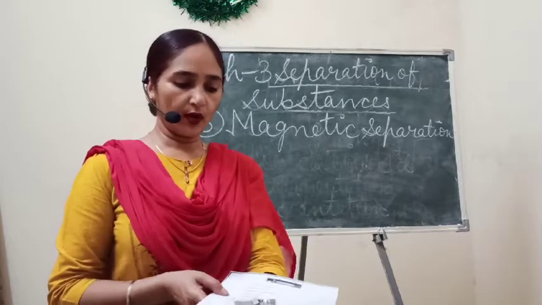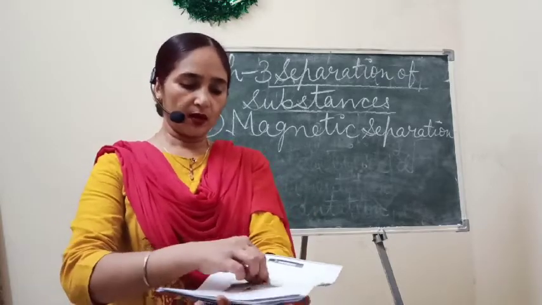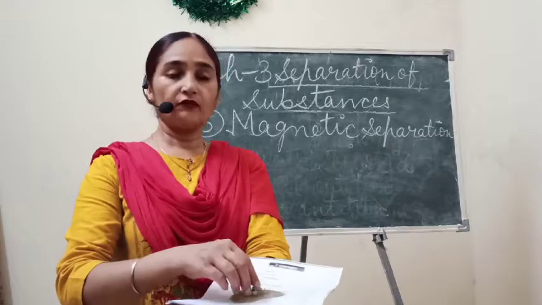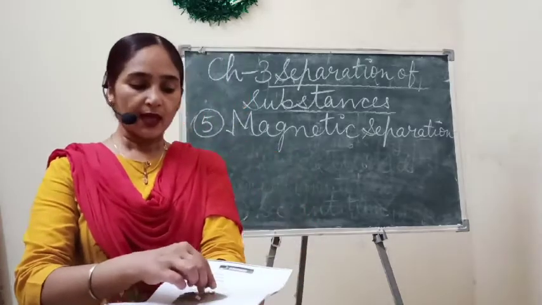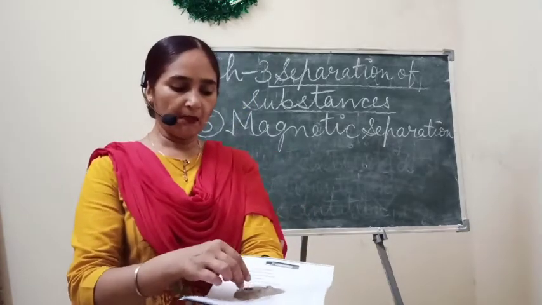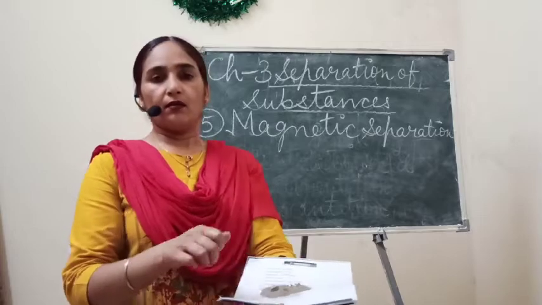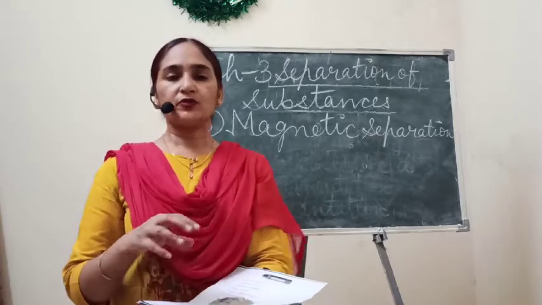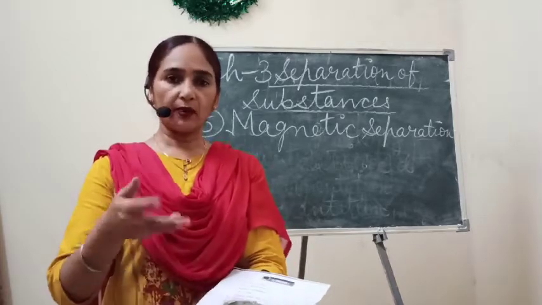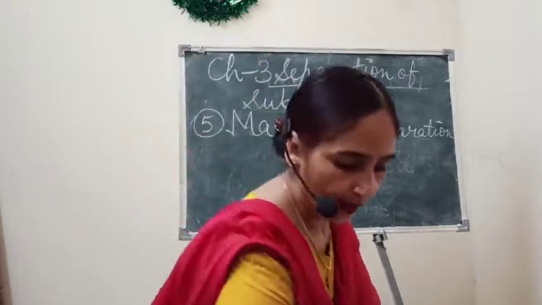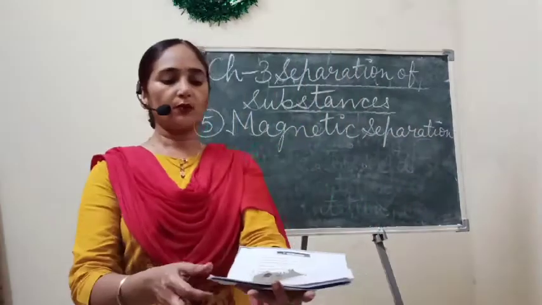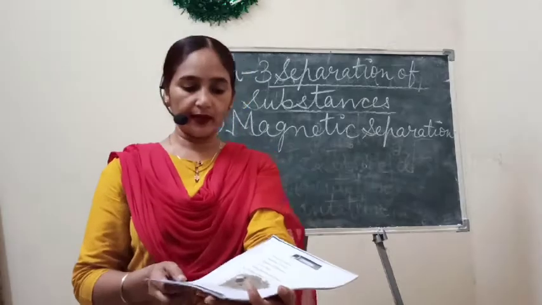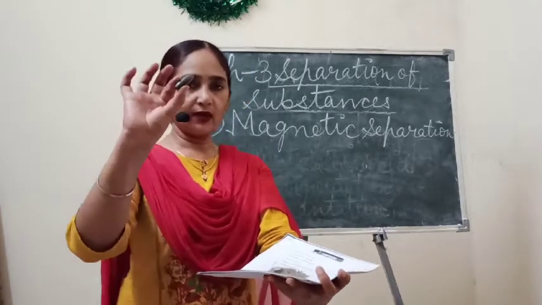If any of your pulses, wheat flour or rice, if some iron objects fall in by mistake, then you can easily separate them by the use of a magnet. Okay, so I have this magnet.